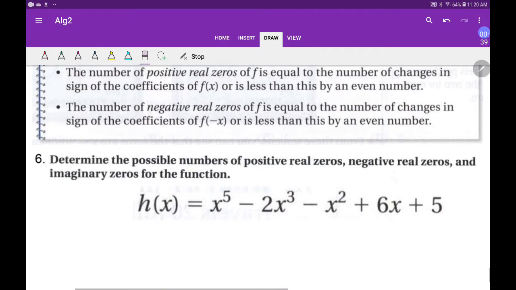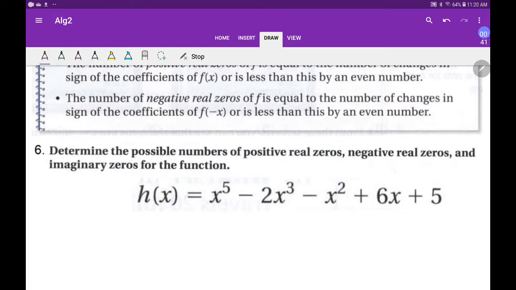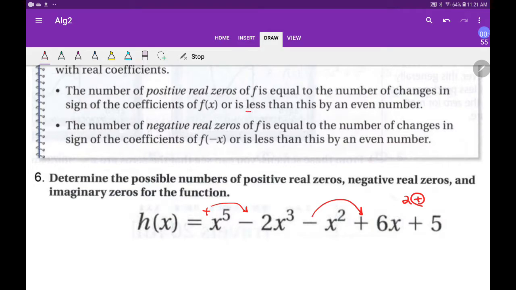We look for the change. Let's just do that. We say plus here goes to negative. That's one change, and then negative goes to positive. So that's two. So we'd expect two positive roots, or less than this by an even number. So it also might be zero positive roots.